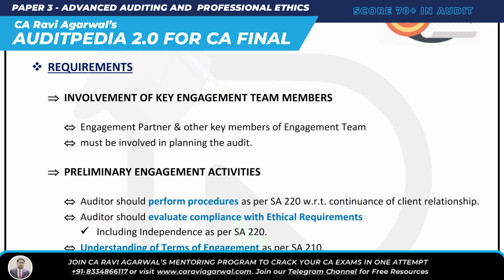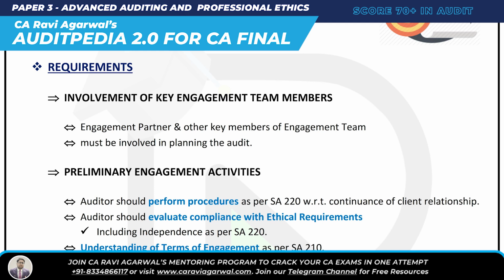Number 1 requirement is involvement of key engagement team members. So what is it saying? It's saying that the engagement partner and other key members of the engagement team must be involved in planning the audit. Who has to be involved? The engagement partner and other key members of the engagement team must be involved in planning an audit.